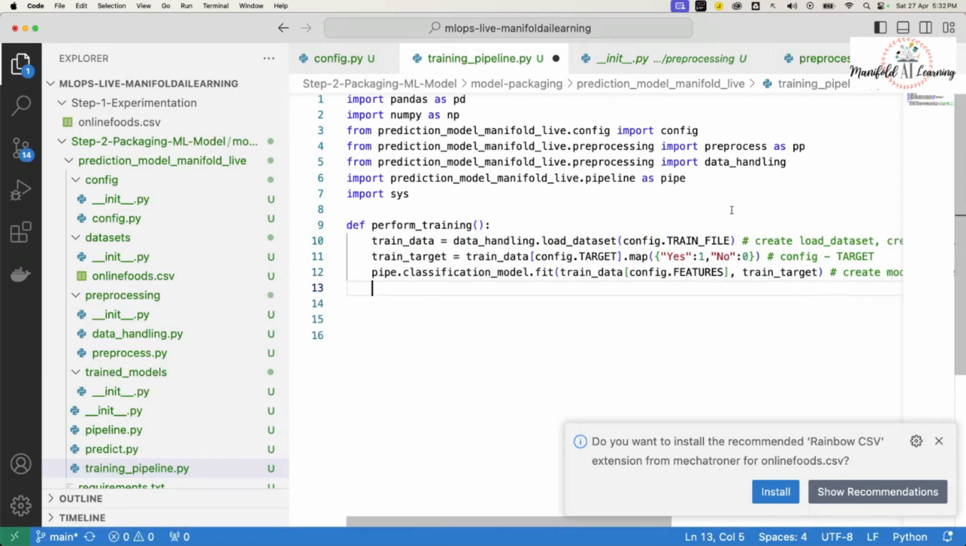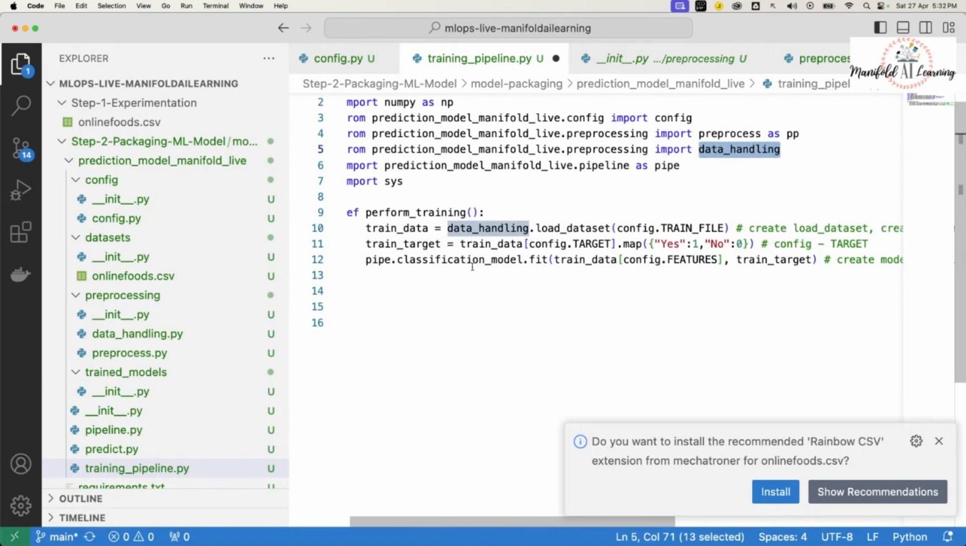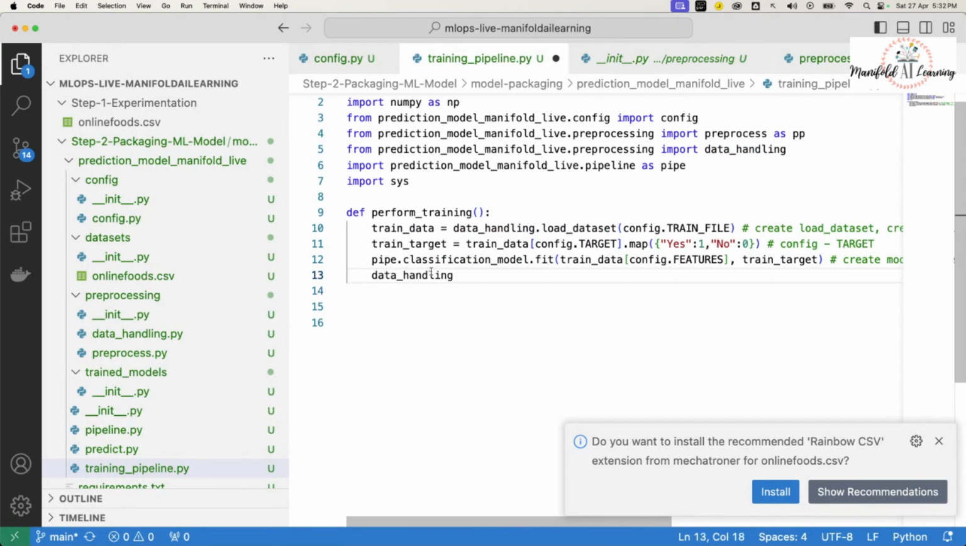Once that is done, if I want to perform the saving, under this data handling itself, I'm going to create one more function, which I'll call save pipeline. Using this, I'll save my pipeline. I'll mention my pipe.classification model, and this should be able to save this model. Once that is done, I think this will complete the training.